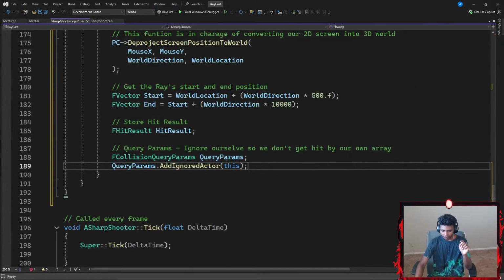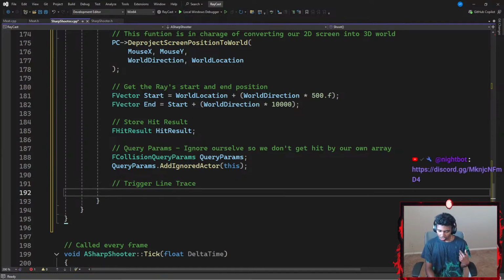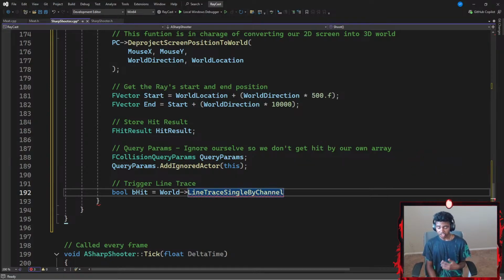Okay, so apparently I'm gonna go with something like, what was it? It was TriggerLineTrace, so let's go with TriggerLineTrace. For my TriggerLineTrace, I'm going to create a boolean variable called bHit, which is going to be equal to my world that points towards LineTraceSingleByChannel with a pair of parentheses.